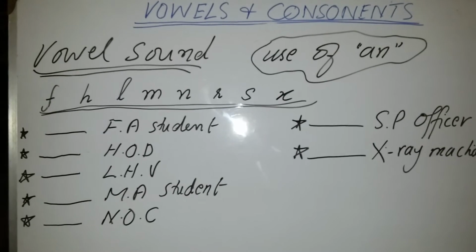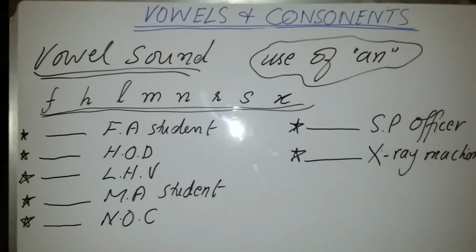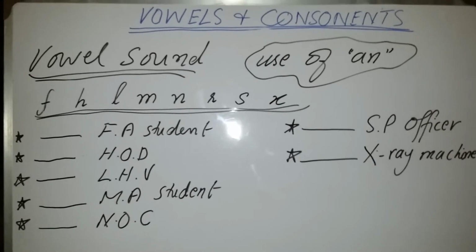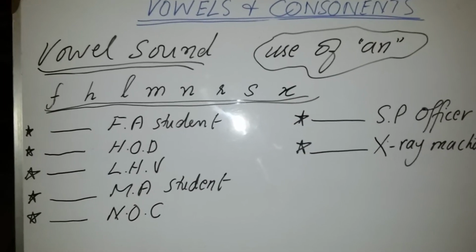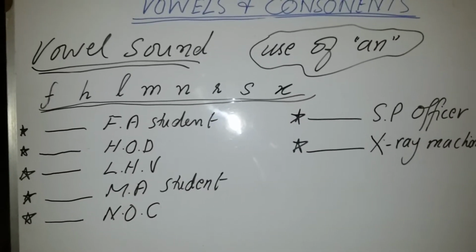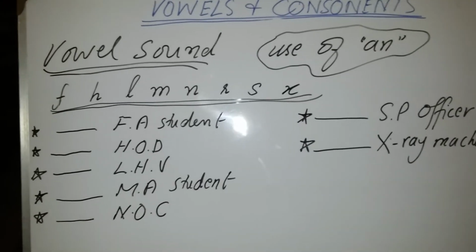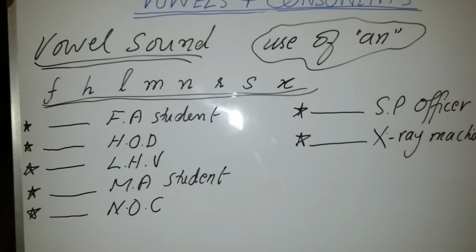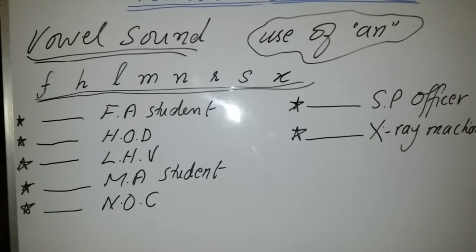Now use of an, as I taught you, this article is used before all those words which start with vowel sound. So a, e, i, o, u, these are the vowel sounds, and we have put an before all these nouns which start with these sounds.